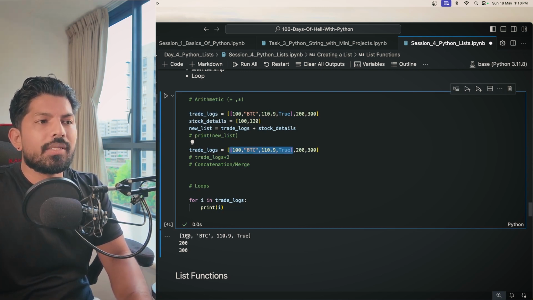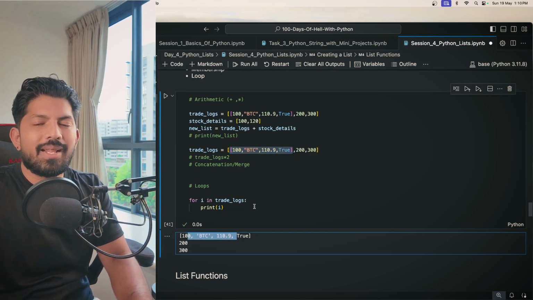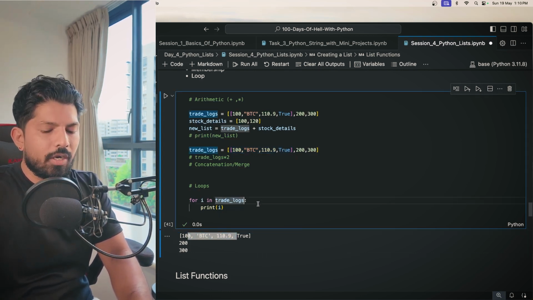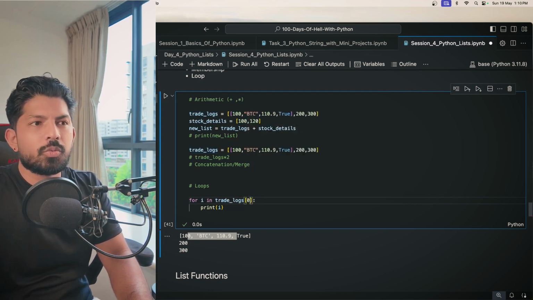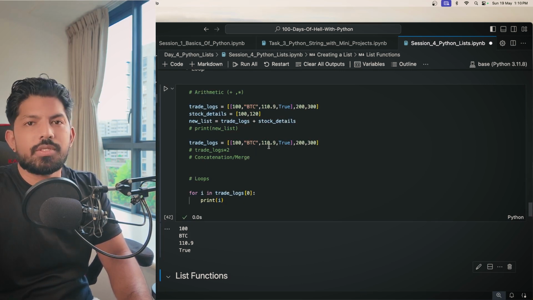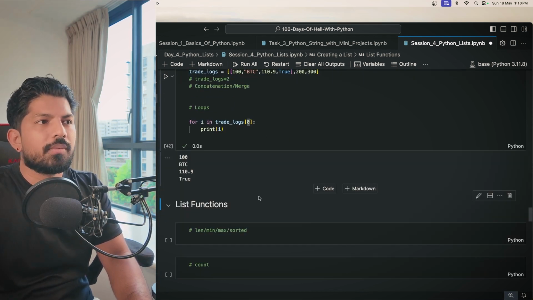But if you want to print these values also, you can apply another function inside this. For example, for trade logs, you give an index of 0, and when you print that, you will get all the values inside this first list. This is how loops work in lists.